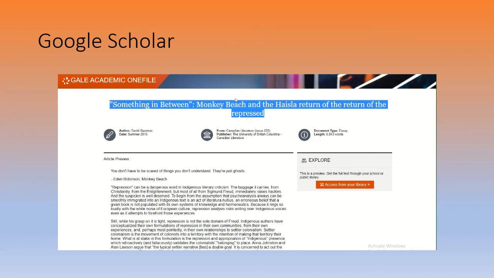So start there. Start with Google Scholar if you need to. Otherwise, stick to the databases. But always copy and paste the title when you get to a point that you believe you're going to use it, and then go over to the databases, the search engine within Medicine Hat College's library landing page.